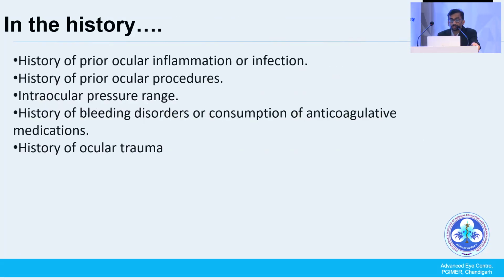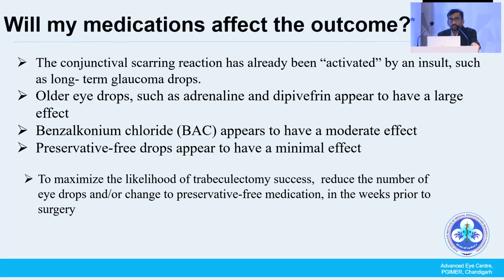In the history, prior ocular inflammation or infection, history of prior ocular procedures, and intraocular pressure range are also important. History of any bleeding disorders, consumption of anticoagulant medications or antiplatelet therapy, and history of any ocular trauma should be taken. We can also think about whether the patient's medication will affect the outcome of the procedure.